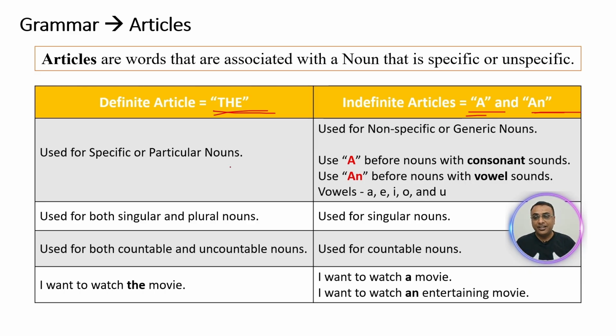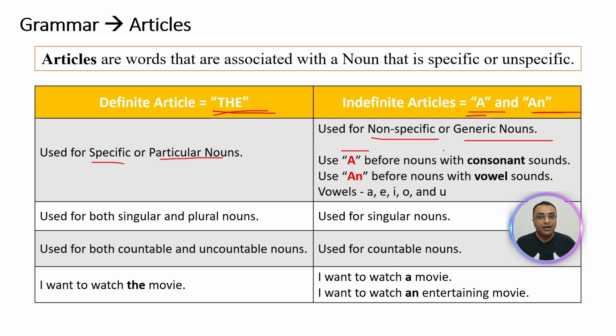Use the definite article for specific or particular nouns and use indefinite articles for non-specific or generic nouns. If I have to take an example, the lion refers to a specific lion, whereas a lion refers to any lion.